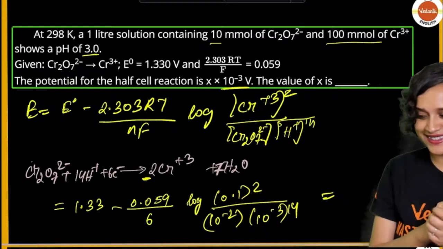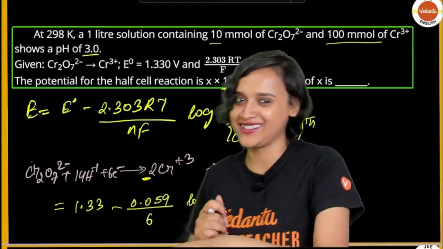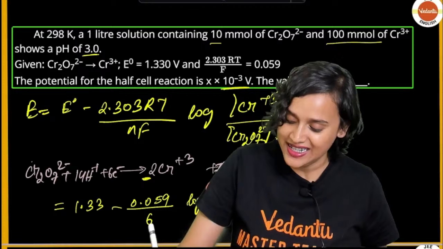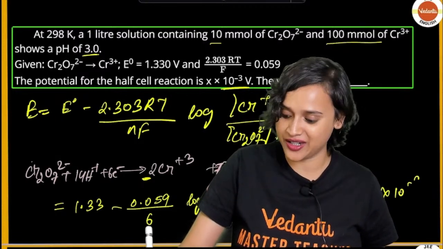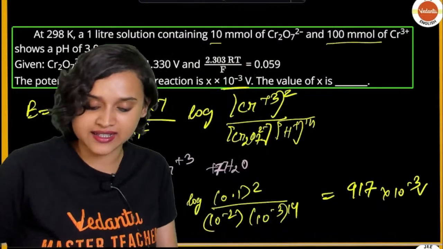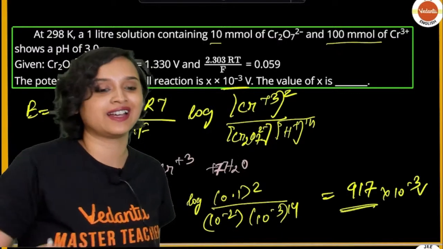What is the answer? I think some of you saw the answer. The actual answer is 917 into 10 to the power minus 3 volt. Yes, that is the answer. And the X value is equal to 917.